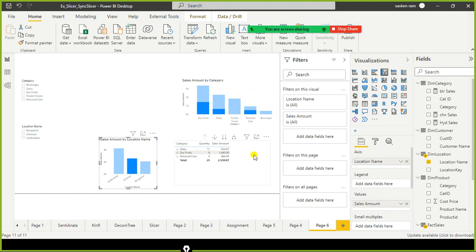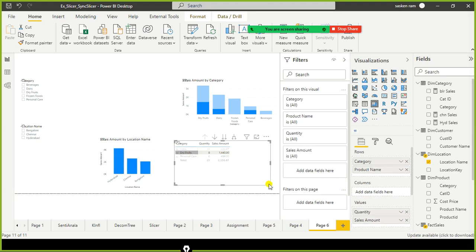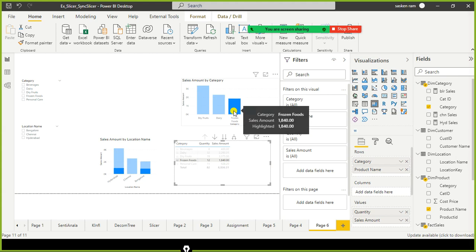Supposing I am going to make a selection here. Let us do one thing. I just select frozen foods. This one got highlighted now, and in all the other visuals it highlighted the relevant values. For the non-relevant items, it did not do anything. Cross highlighting is possible with the matrix also.